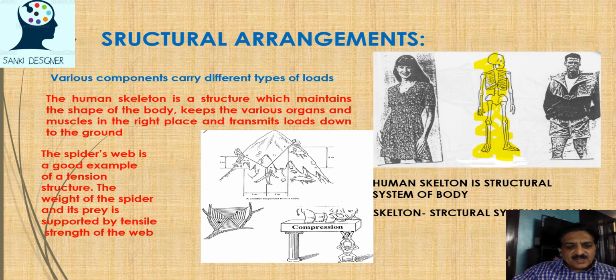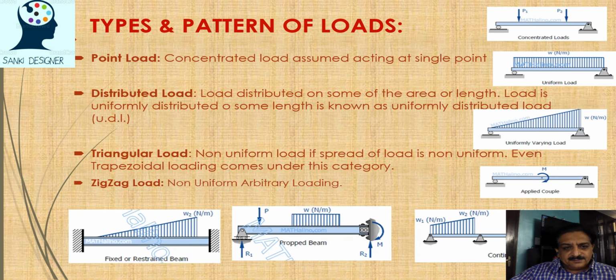Even the spider which makes a web, it's a tensile structure. We can see all webs are under tension, under the load of these webs. It can take wind load also. You can see if you go and touch one thread of this web and pull it, it will come out, it will not break, it will come very far away. So it has tensile properties, right? Here we can see a member where we have the load of an elephant on the top: we have compression on top and tension at the bottom. We'll try to understand this in the next slides.